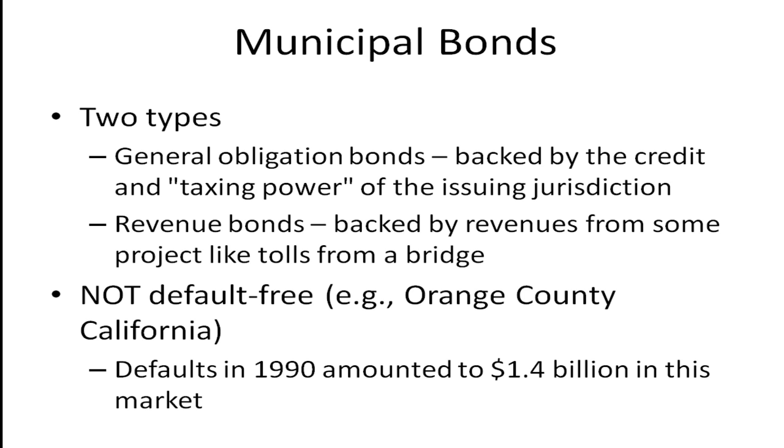Now, keep in mind that municipal bonds are not default free. And one example is Orange County, California. In 1990, they defaulted, and their default amounted to $1.4 billion in the municipal bond market. This is a case that was quite famous because Orange County got involved in some derivative securities. These are very complicated securities. They thought they might park their money there and earn a better rate of return. They didn't actually understand them, and because market conditions changed, they lost a lot of money and therefore had to default on their bonds.